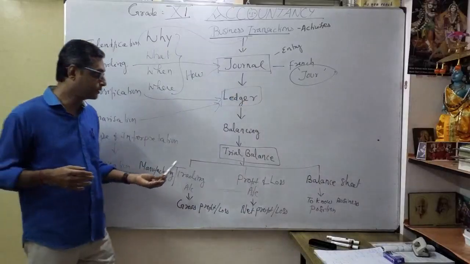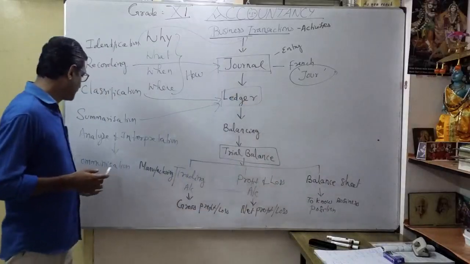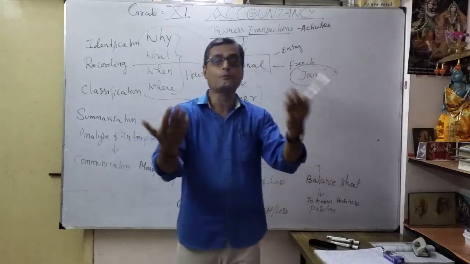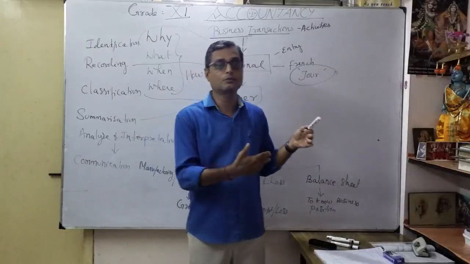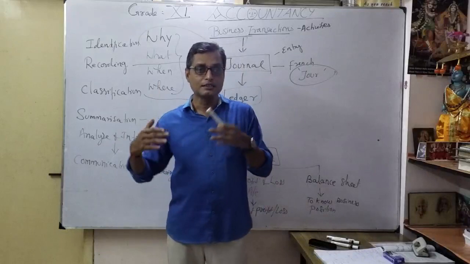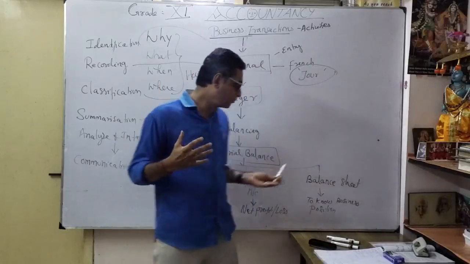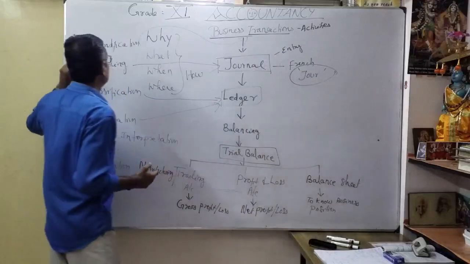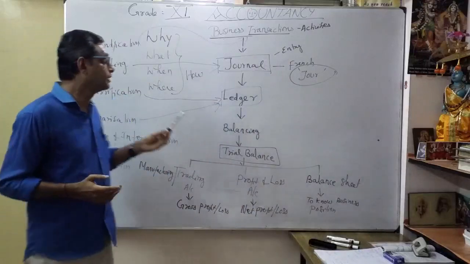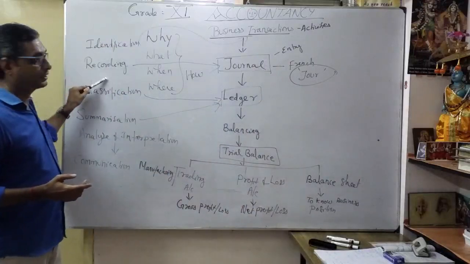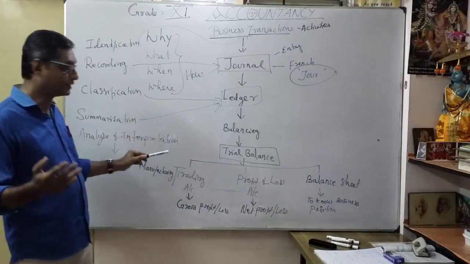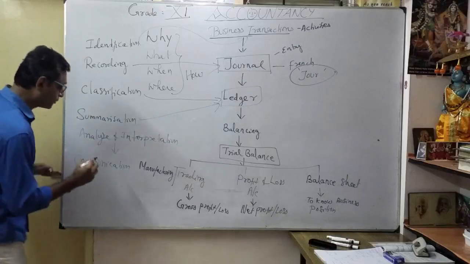That's what we go into: analysis and interpretation for the preparation of the statement. Finally, it is communication from the balance sheet. To whom is it communicated? As a public, as a government, as a management. Correct. They will understand. Okay. They will communicate through the balance sheet. You have understood? That's what we mean by accounting: identification, recording, classification, summarization, analysis and interpretation. Finally, communication. You know already.